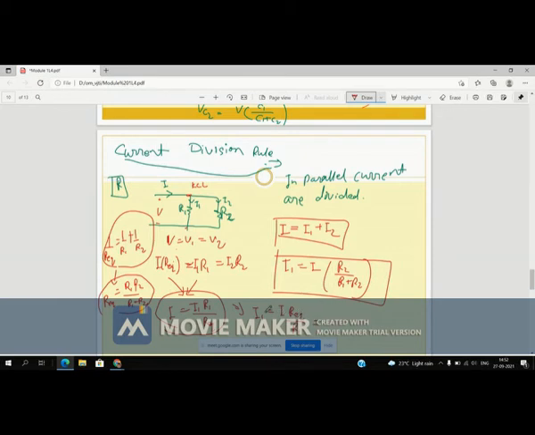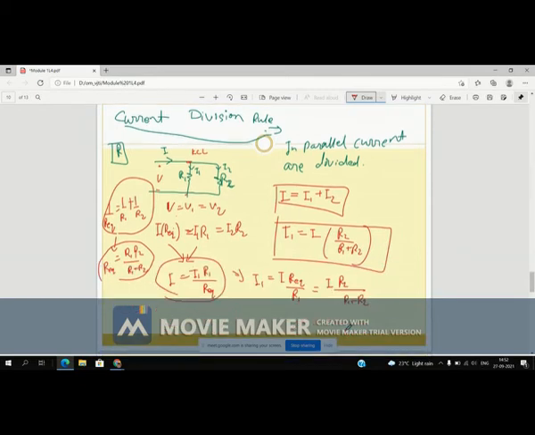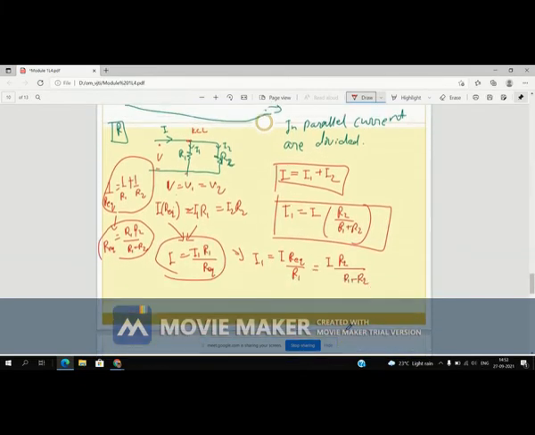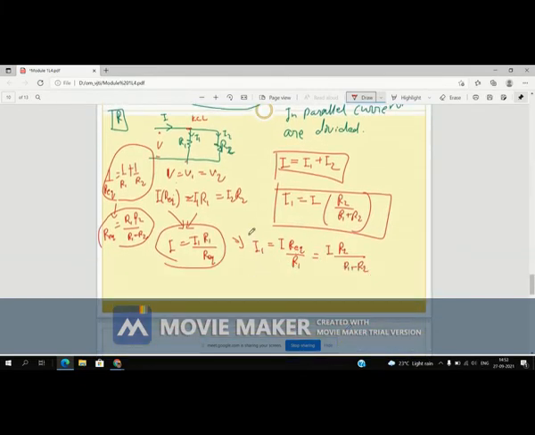See, I replace this R equivalent. So R1 from denominator and numerator gets cancelled out, and you will get I1 is equal to I R2 divided by R1 plus R2, right? Do you understand this expression?